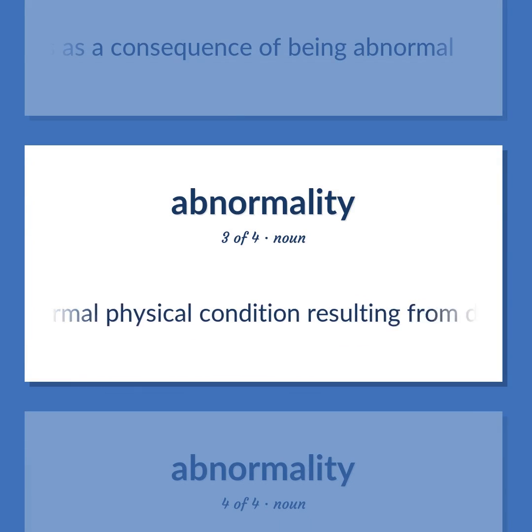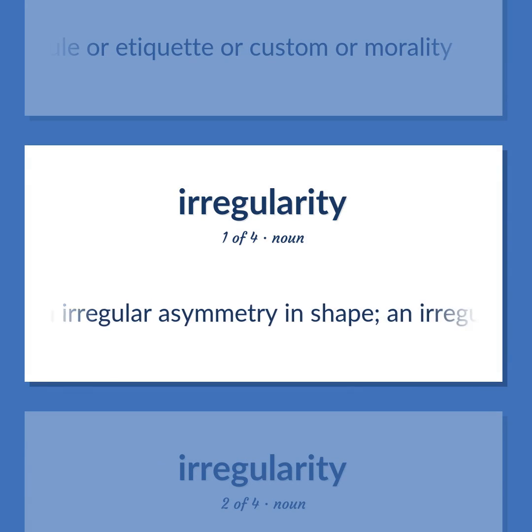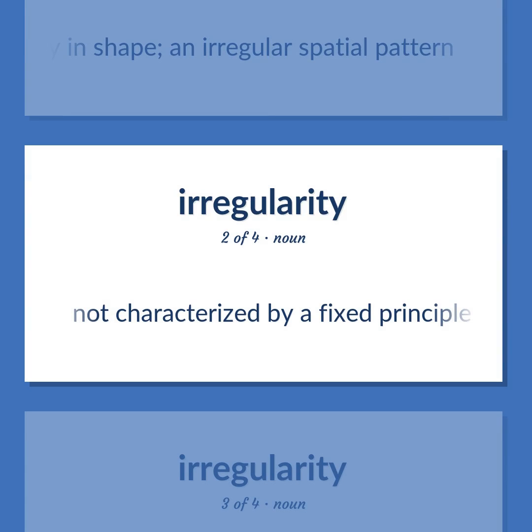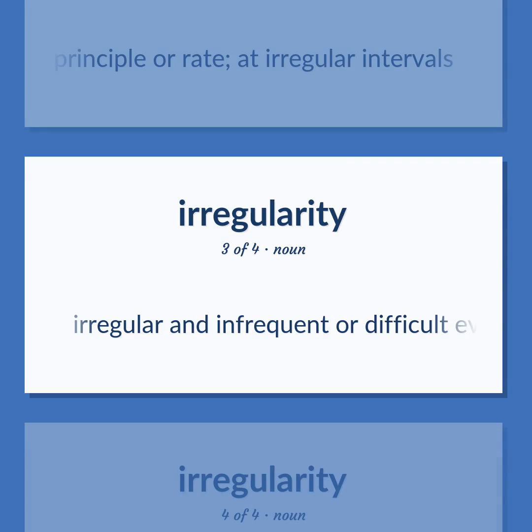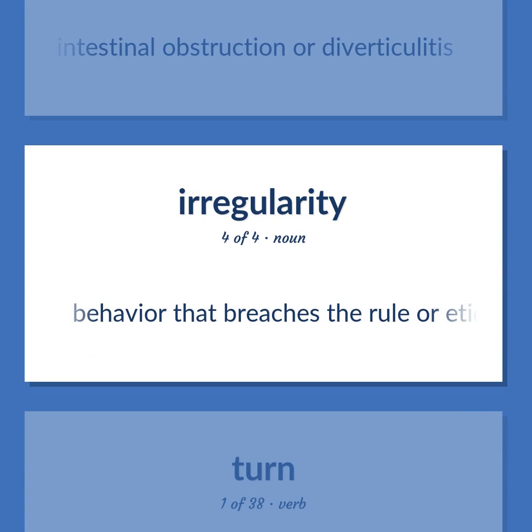An abnormal physical condition resulting from defective genes or developmental deficiencies. Behavior that breaches the rule or etiquette or custom or morality. An irregular asymmetry in shape, an irregular spatial pattern. Not characterized by a fixed principle or rate, at irregular intervals. Irregular and infrequent or difficult evacuation of the bowels, can be a symptom of intestinal obstruction or diverticulitis. Behavior that breaches the rule or etiquette or custom or morality.